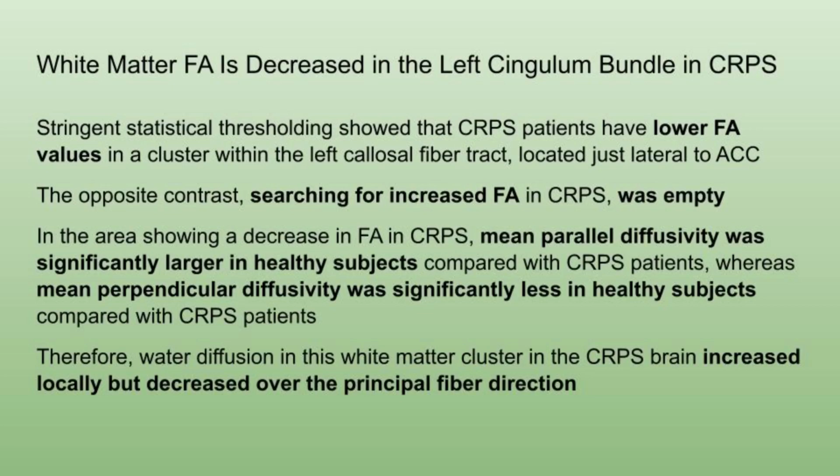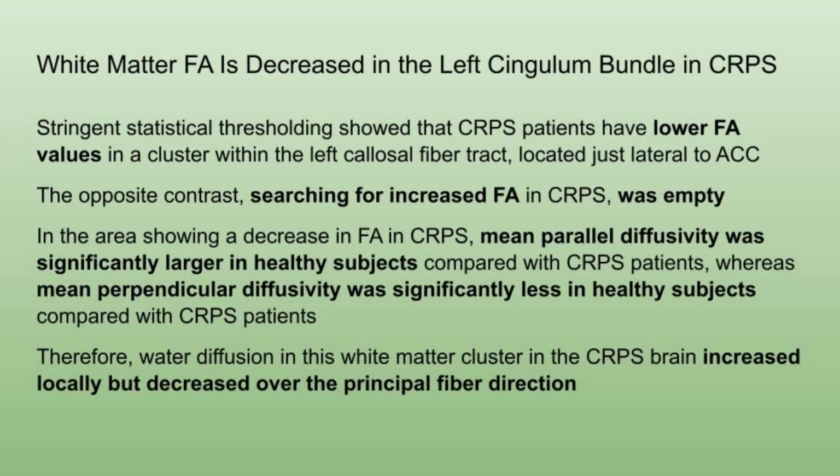Stringent statistical thresholding showed that CRPS patients have a far lower fractal anisotropy value in a cluster within the left callosal fiber tract, located just to the side of the anterior cingulate cortex. The opposite contrast, searching for increased fractal anisotropy, was empty. They did not find a positive result.